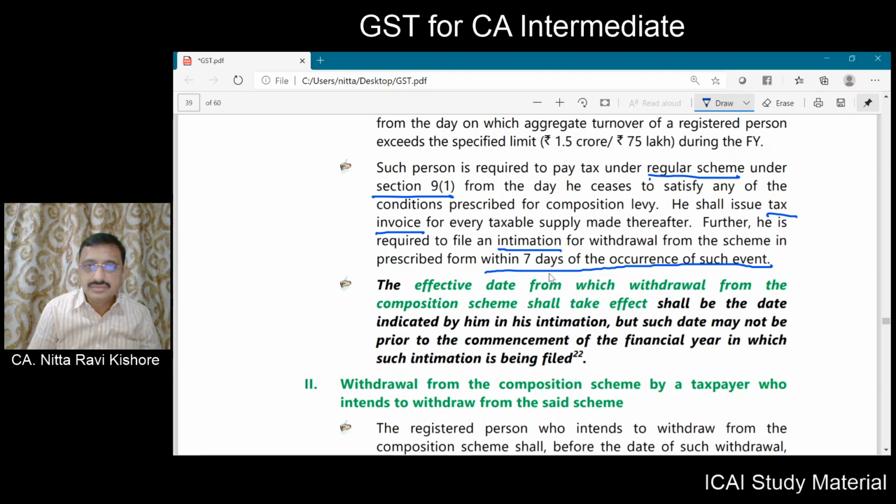Now, what is the date on which you are coming out of the composition scheme? The effective date will be the date indicated in the intimation, but that date cannot be prior to the commencement of the financial year.